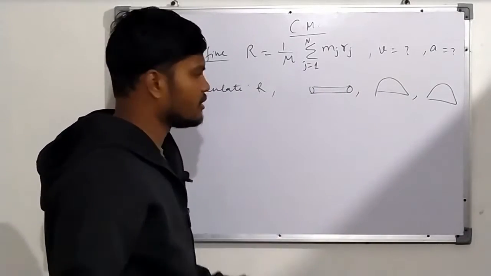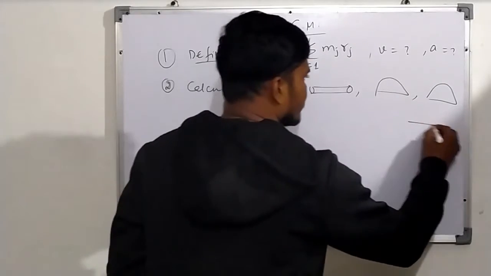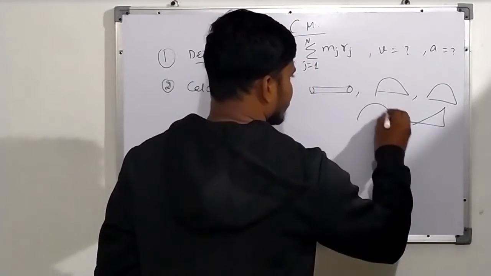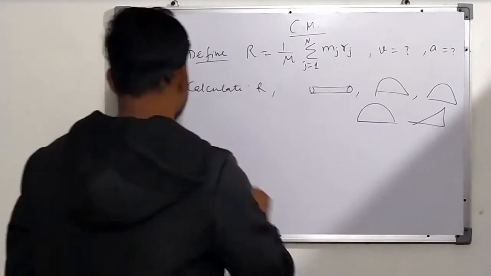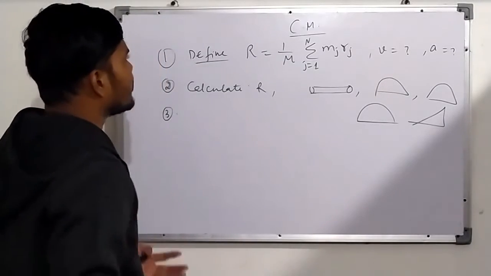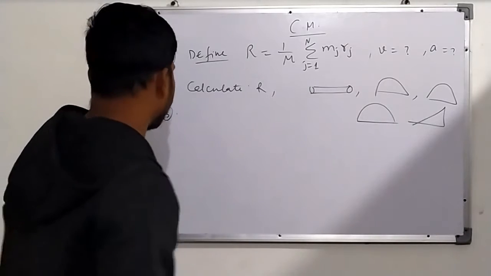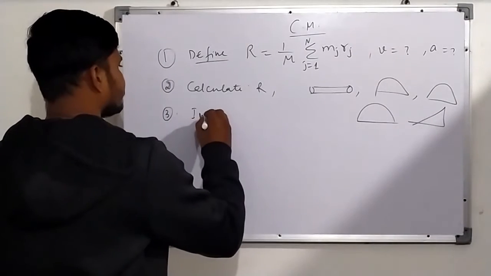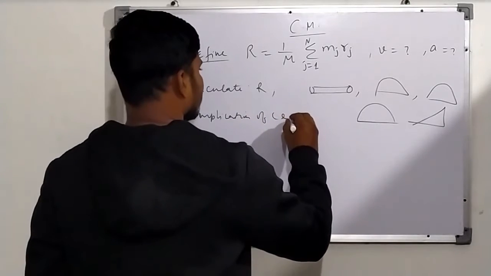Now we can also calculate for maybe a hemisphere, maybe a triangular sheet. These are also very good problems to calculate. This is called a hemisphere. Where will the center of mass lie? Now, third, we have to understand what the implication of center of mass is, which we will cover today.